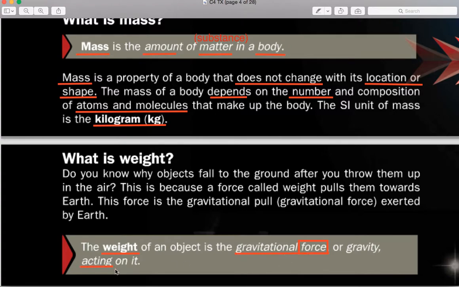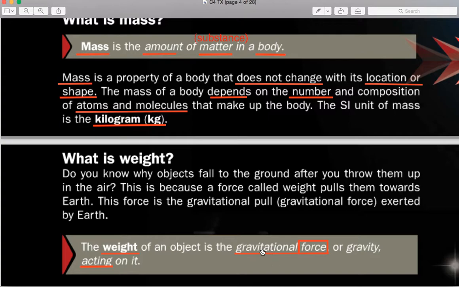So on the moon or on the earth you can have the same mass. If a space rocket is to fly to the moon, the same space rocket here on earth and on the moon will have the same amount of matter or same amount of atoms or molecules in it, which is why the mass is the same whether it's on the moon, on the earth, or even in space. But the weight of the rocket changes because the gravitational force acting on it determines its weight, and we know that gravity